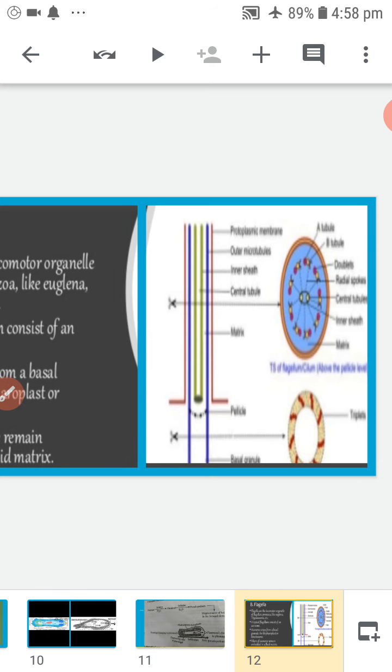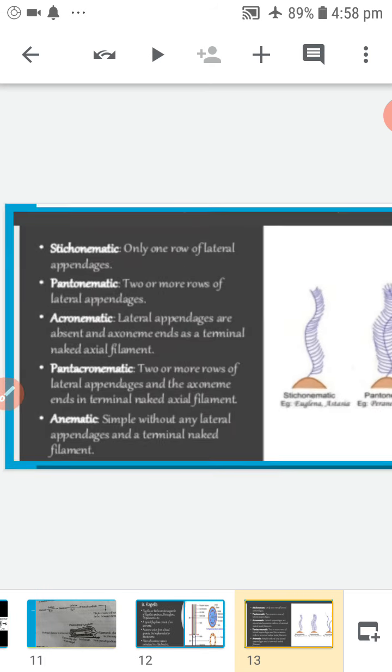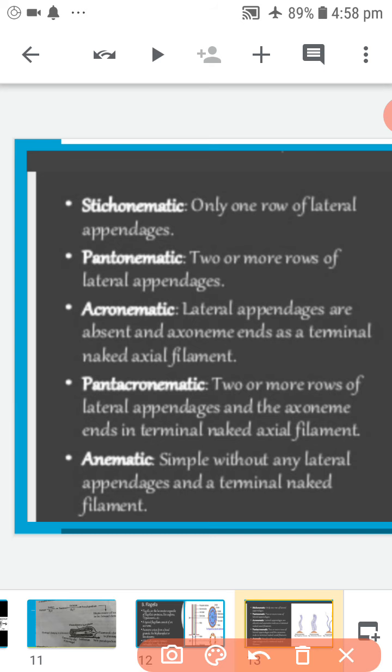They are stichonematic, pantonematic, acronematic, pantacronematic, anematic.